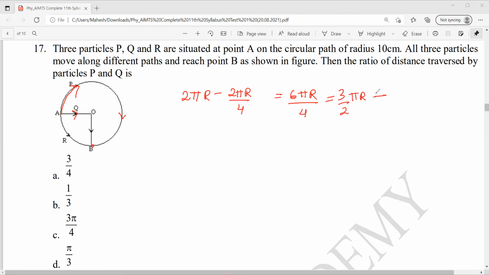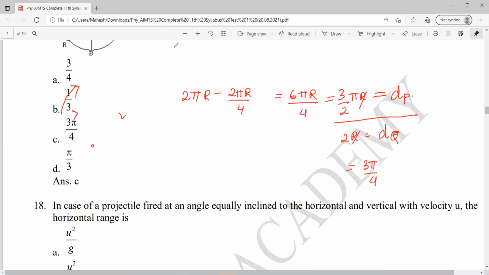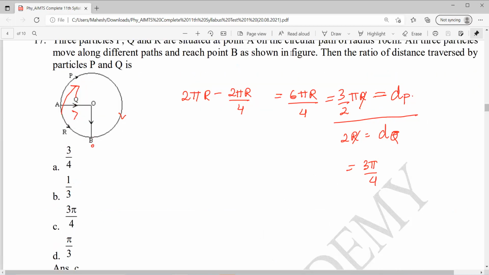This is the distance traveled by P. Now distance traveled by Q is how much? r plus r, 2r. Distance traveled by Q is 2r. For P and Q, I just take the ratio of this distance. So r will get cancelled. That means 3 pi by 4. Option C is correct.